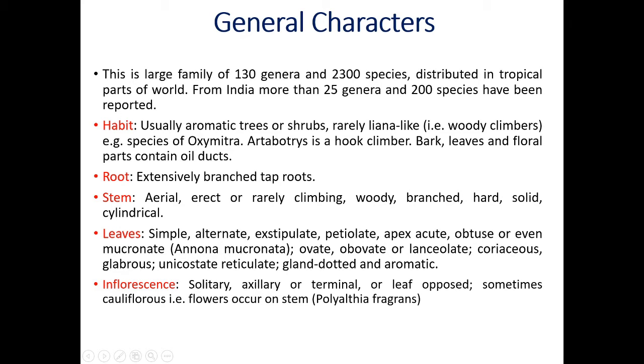Apex acute, pointed, or obtuse, or even mucronate. For example, Annona mucronata, in this plant we get the mucronate type of tip. Shape of the leaves is ovate or obovate or lanceolate, long and elongated. Coriaceous, glabrous, that means not hairy. Unicostate reticulate venation. Gland dotted and aromatic. These are some characteristic features of the leaves in family Anonaceae.